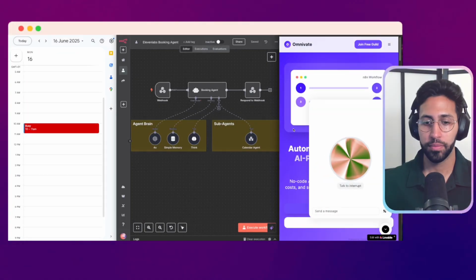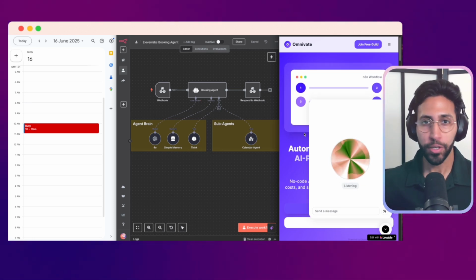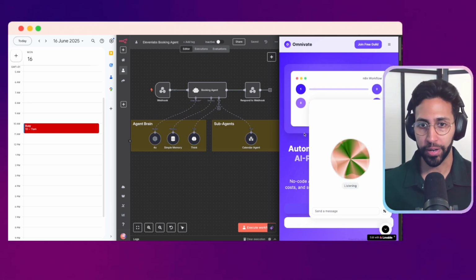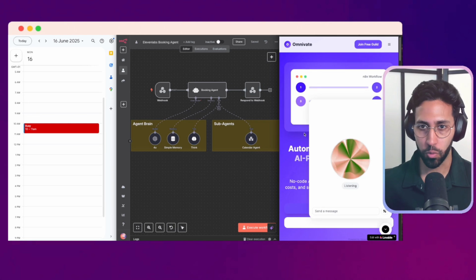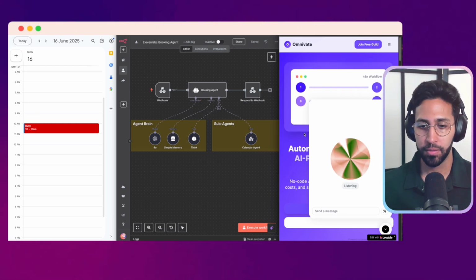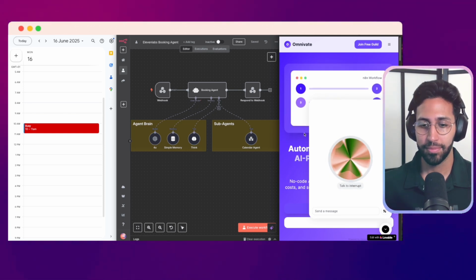Hey there, I'm Hope from AI Agents Guild Support. How can I help you today? Hi Hope, I'm an entrepreneur and I'm very new to this whole AI thing. So I just want an easy way of figuring out how I can use AI in my business. What's the best way to do that with working with Omnivate? A fellow entrepreneur diving into the exciting world of AI. That's fantastic.